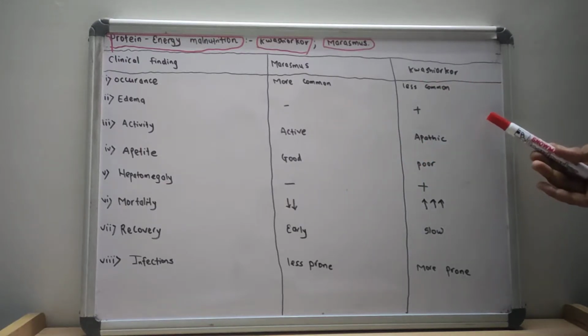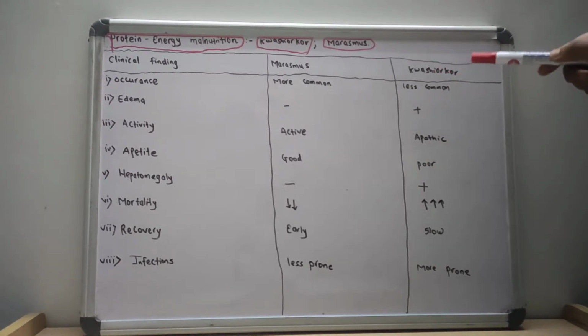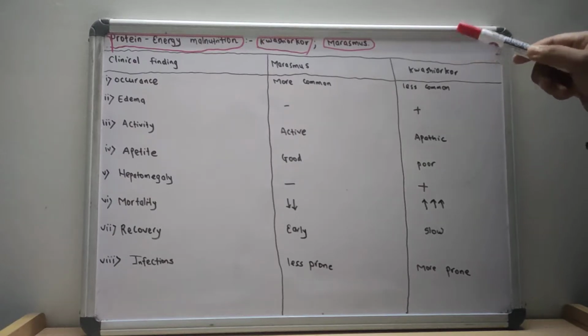On the other hand, Kwashiorkor occurs if the overall plasma oncotic pressure decreases and there is liver malfunction due to deficient protein and deficient calories. So in Kwashiorkor there is overall deficiency in protein and overall deficiency in calories.